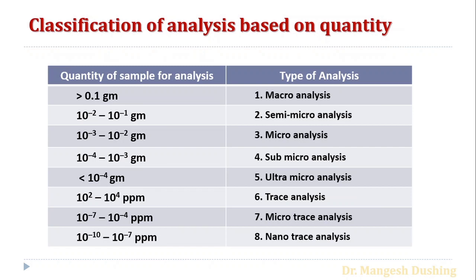If the analyte is very small, like 10^2 to 10^4 ppm, then that is called trace analysis. According to that, 10^-7 to 10^-4 ppm is called micro-trace analysis, and 10^-10 to 10^-7 ppm is called nano-trace analysis. So these are just broad terms according to how much amount of sample is used for the analysis, and that is classified as a type of analysis. If your sample must be less than 0.1 gram for the analysis, then that is called semi-micro or micro analysis.